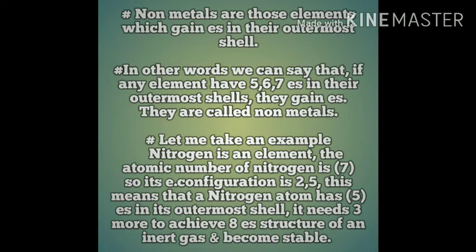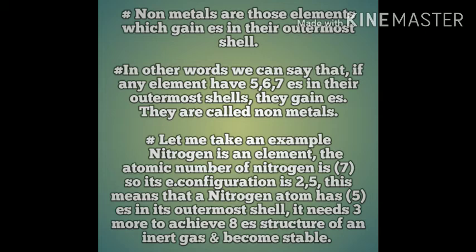Nitrogen is an element. The atomic number of nitrogen is 7, so its electronic configuration is 2, 5. This means that a nitrogen atom has 5 electrons in its outermost shell. It needs 3 more electrons to achieve the 8-electron structure of an inert gas and become stable.